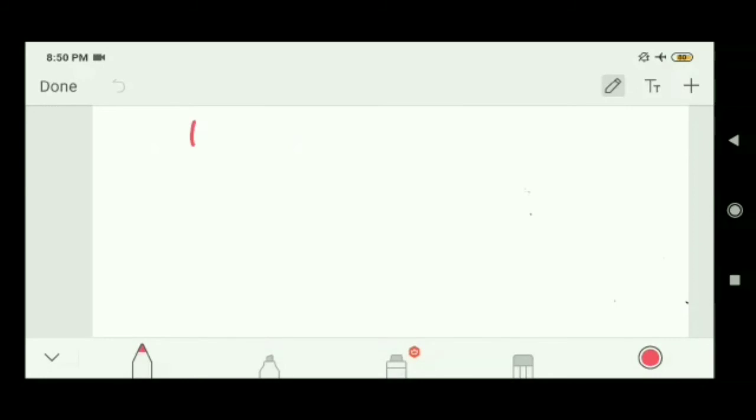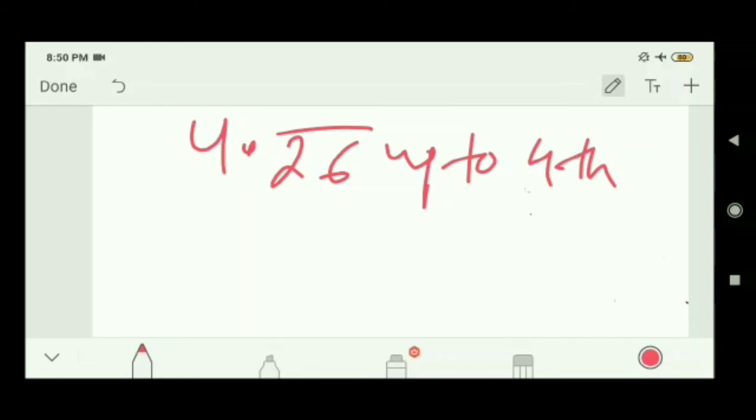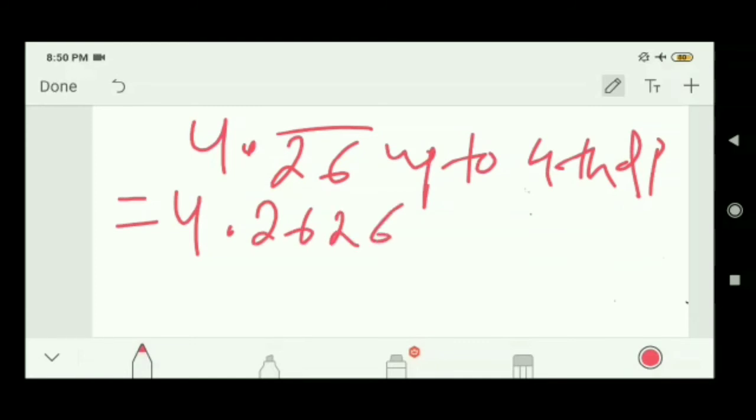Visualize 4.26 bar up to the fourth decimal place, up to the fourth DP. DP means decimal place. So I can convert this like this: 4.2626. Similarly you can do. Okay, thank you.